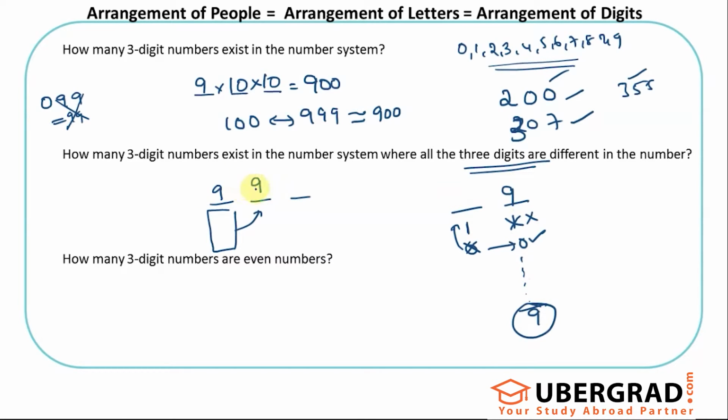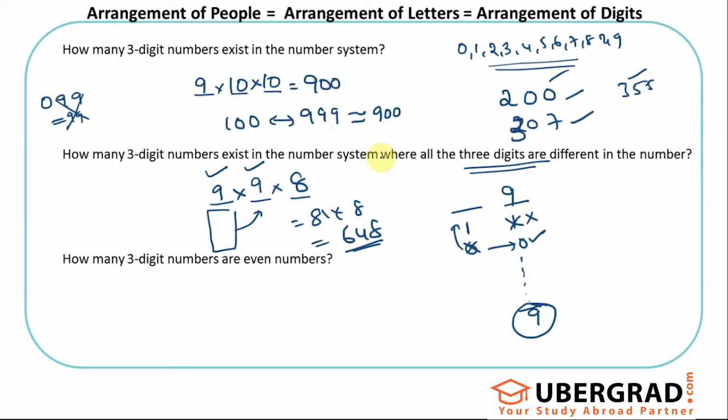So 9 and 9. And now I will be left with 8, because I would have used 1 here and 1 here. I cannot repeat these two. So I will be left with 8. So the number of 3-digit numbers that do not have the digits repeated is 9 into 9 into 8, that's 81 into 8, that is 648, right?